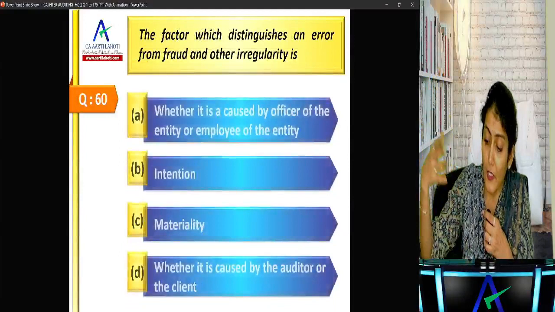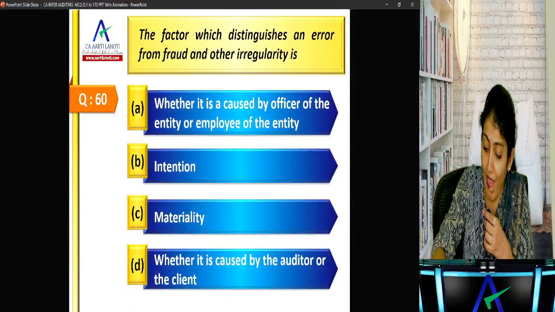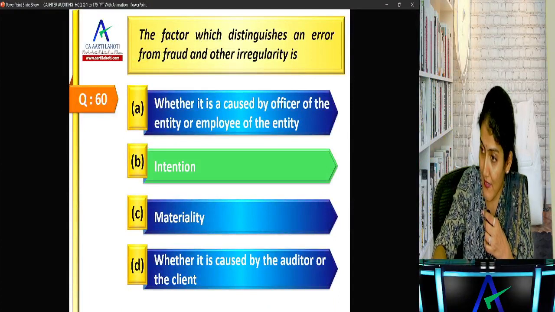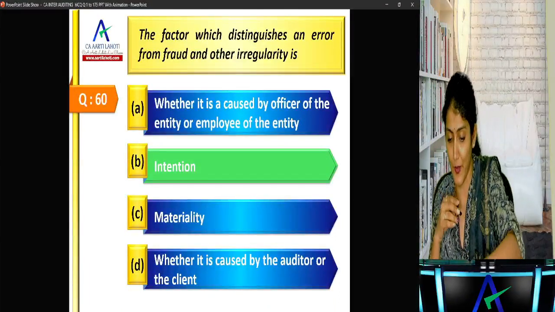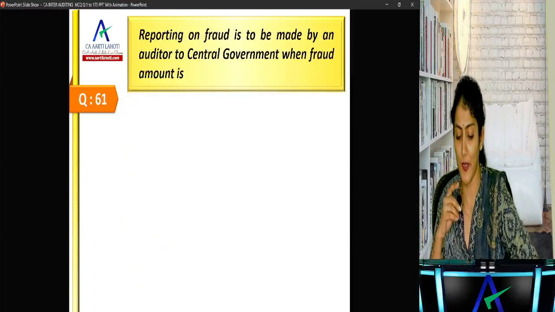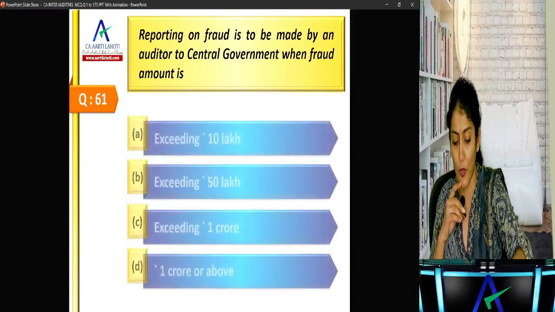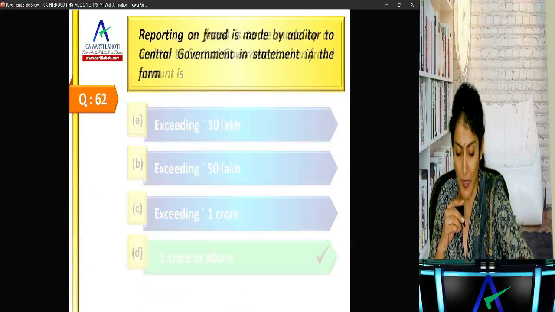Okay. Factor which distinguishes an error from a fraud and other irregularity is the intention, right? It is the intention. Why do you say fraud and error? What is the difference? Intention. One is intentional, other would be unintentional. Reporting on fraud is to be made by the auditor to the central government when fraud amount is 1 crore or above, right? 1 crore or above. Okay.